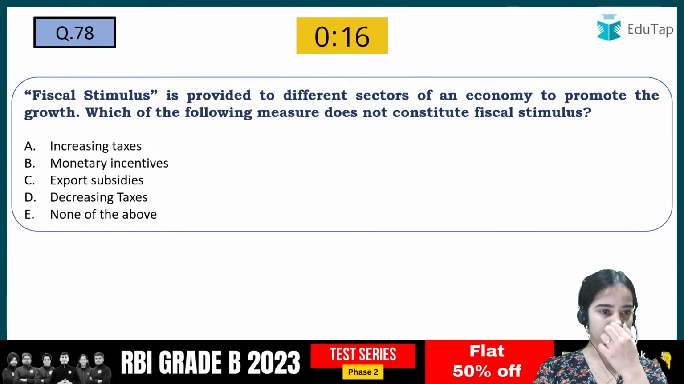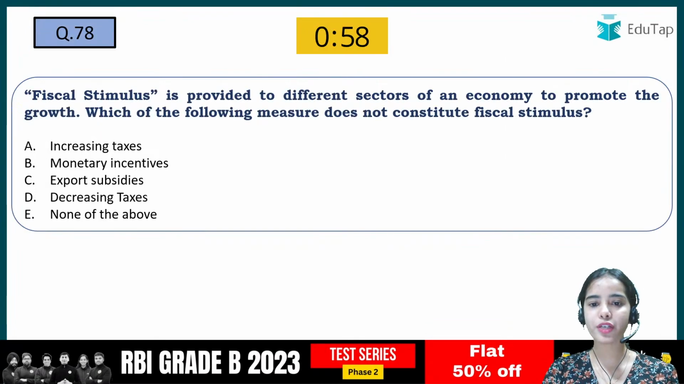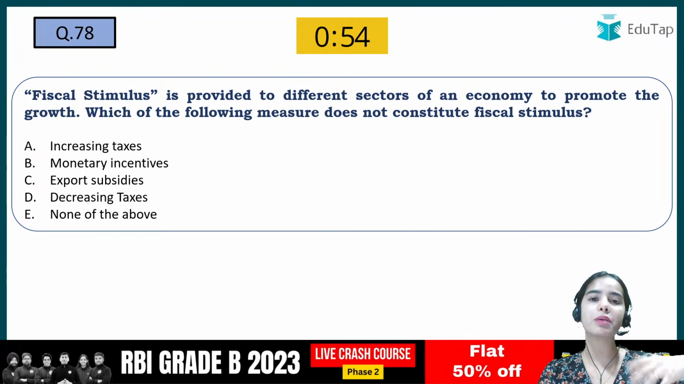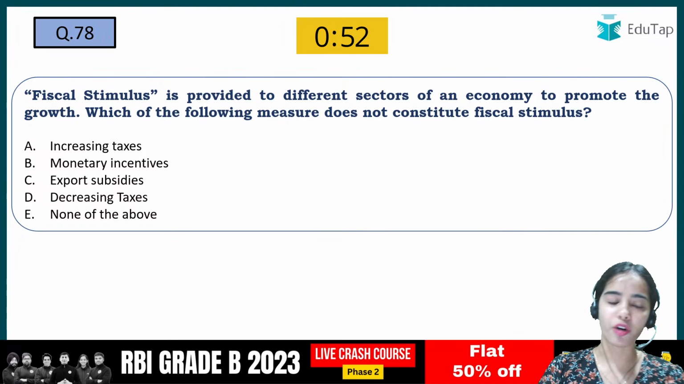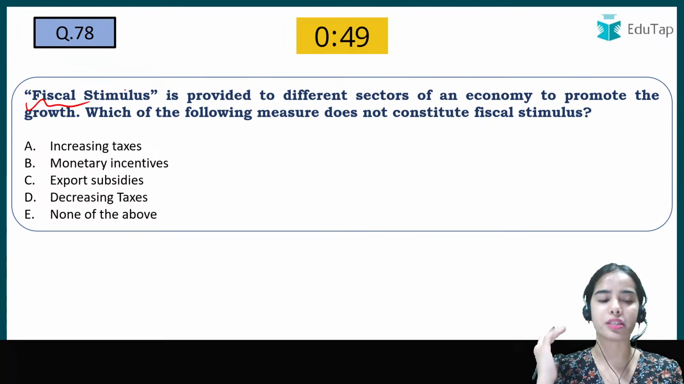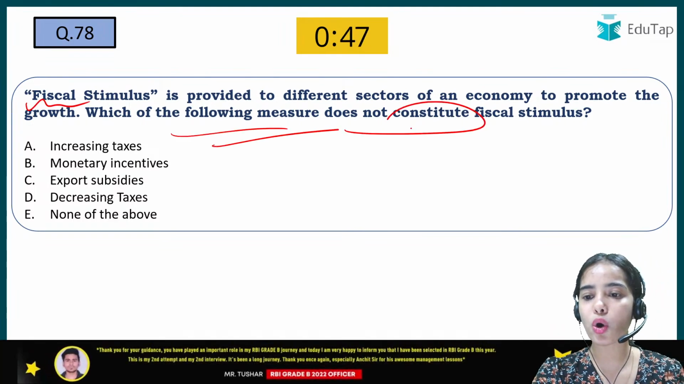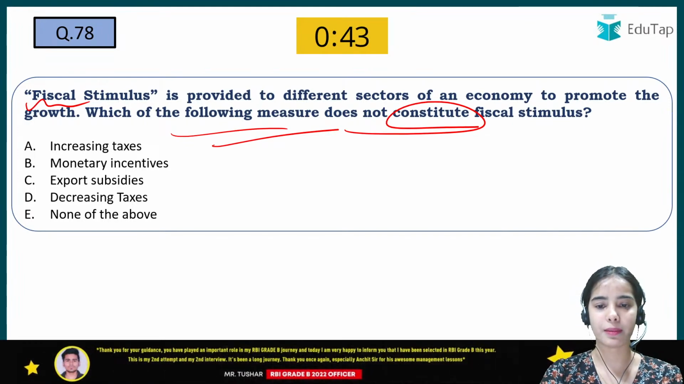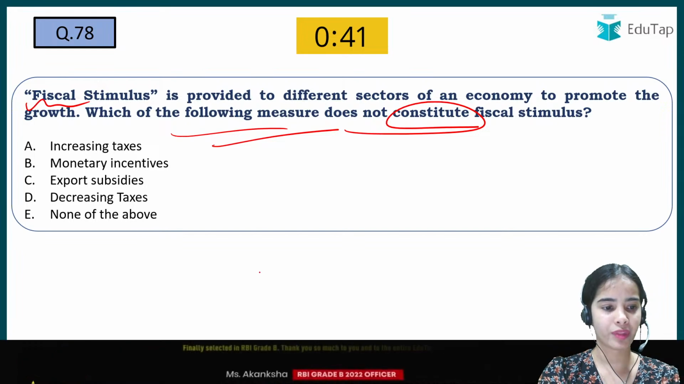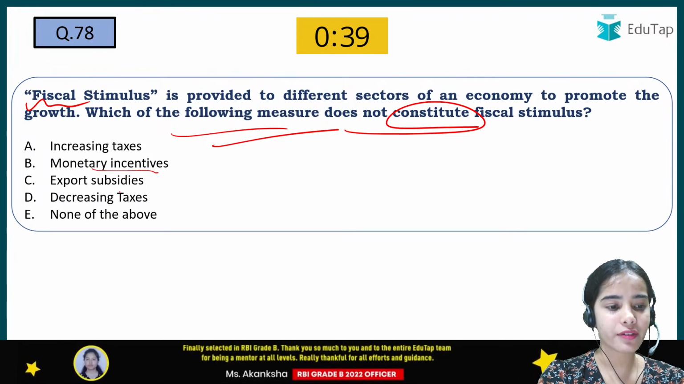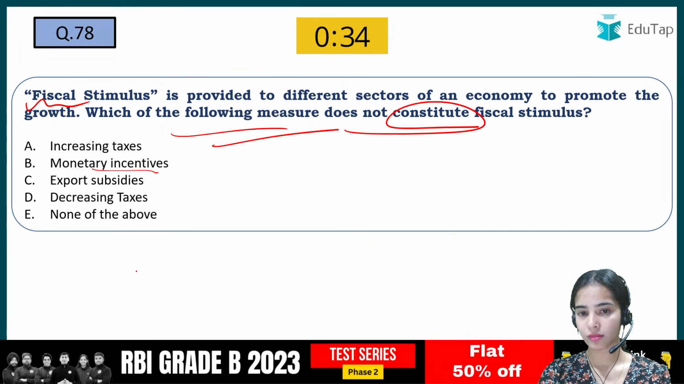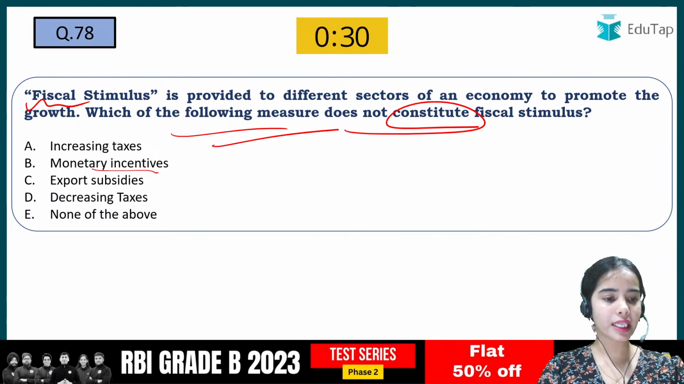Okay. Fiscal stimulus is provided to different sectors of an economy to promote growth. Okay, fiscal stimulus means some help is being provided by the government. Whenever fiscal is there, government is there. Which of the following measures does not constitute the fiscal stimulus? So that you have to tell now. Increasing the taxes. So monetary incentives. Fiscal, yes, I'm getting the answer A, that is correct.